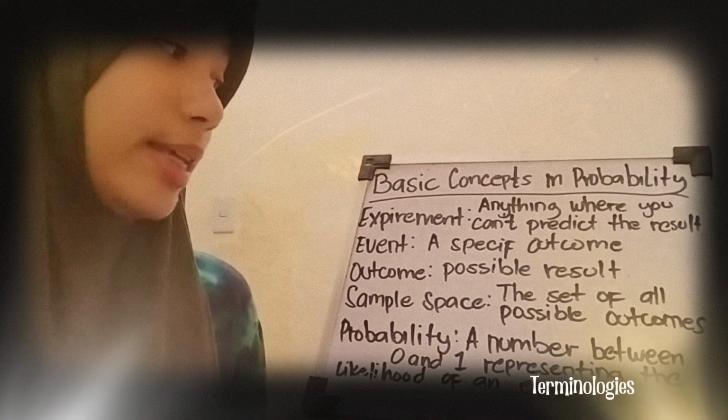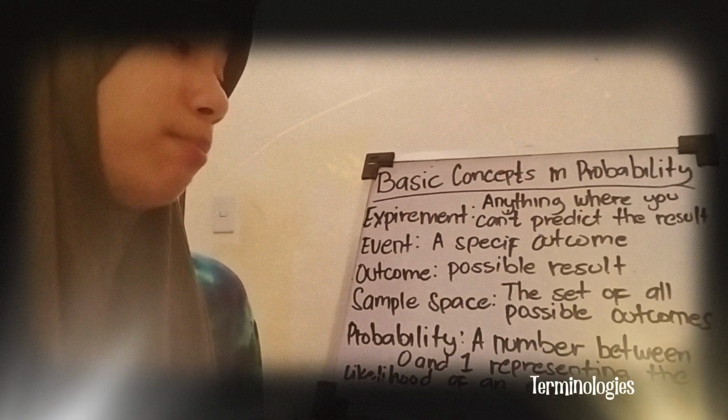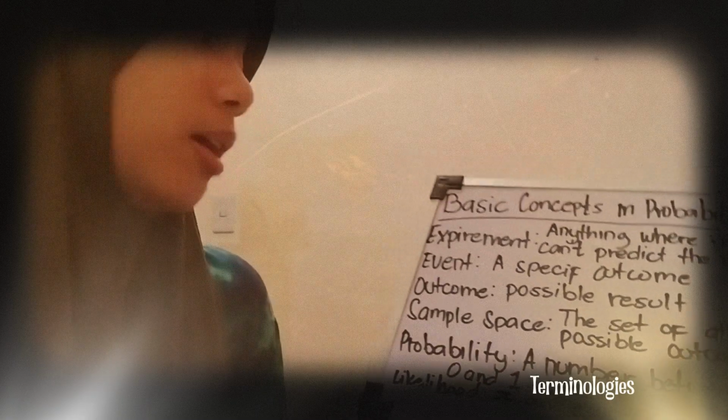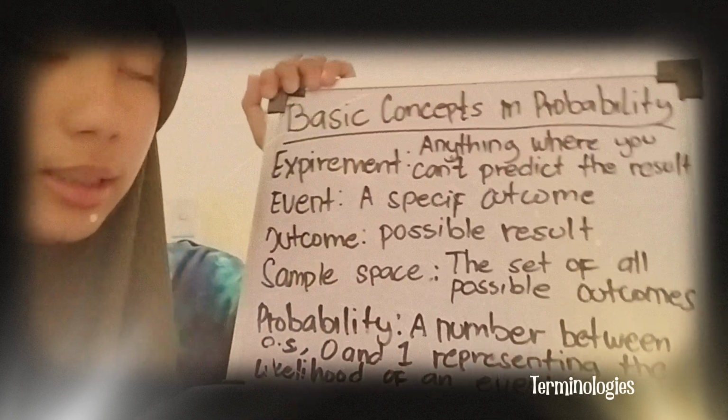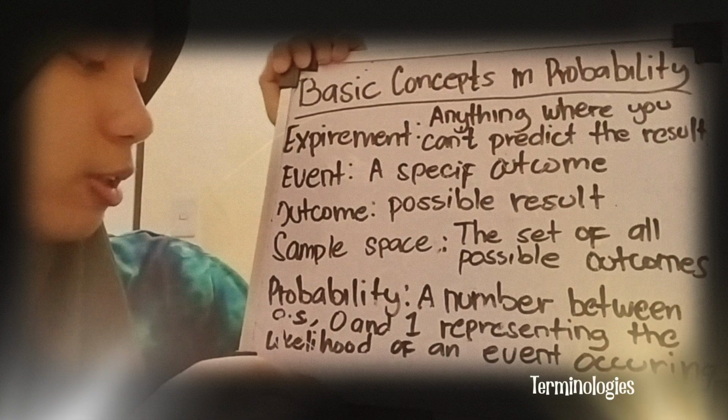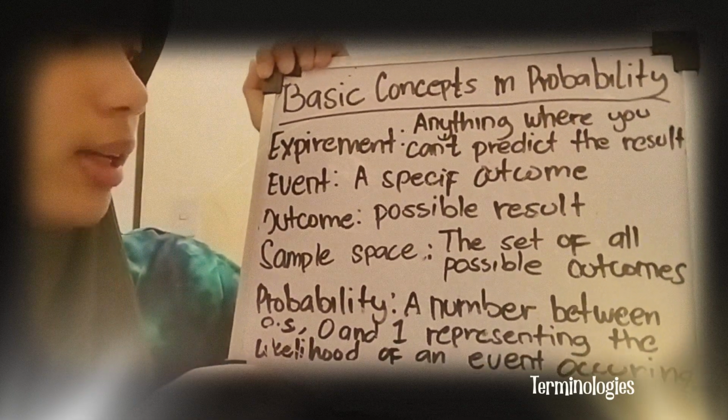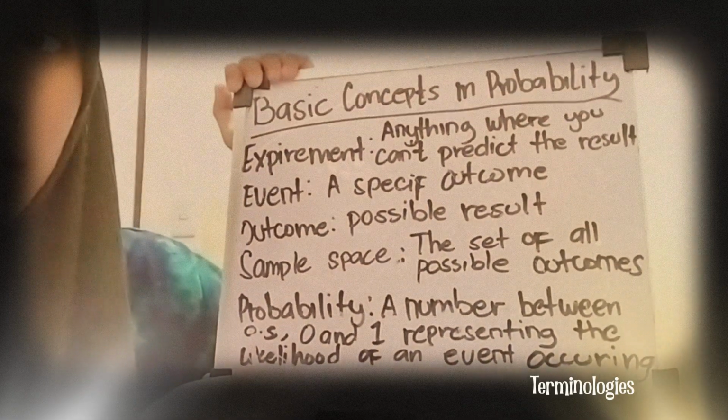A sample space is the set of all possible outcomes. By rolling a die, the list of possible outcomes you will get is 1, 2, 3, 4, 5, and 6. Lastly, the probability. Probability is a number between 0 and 1. It represents the likelihood of an event occurring.